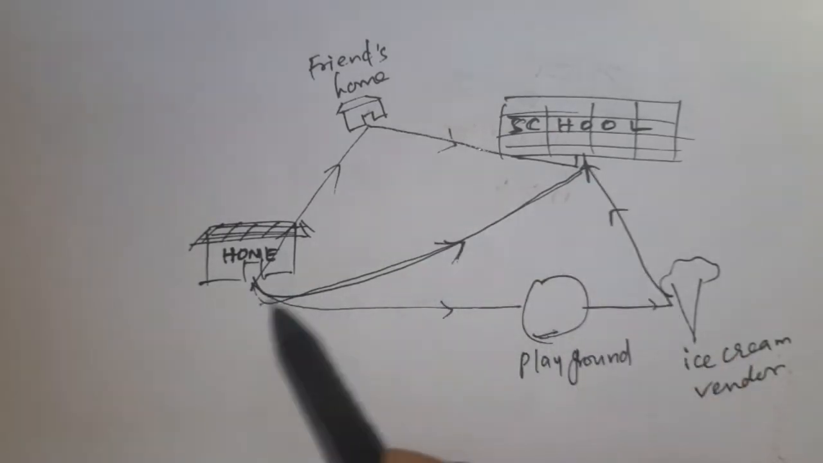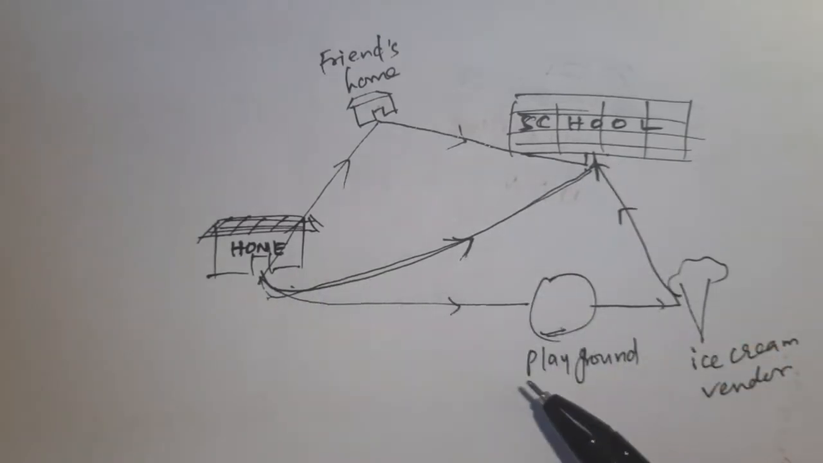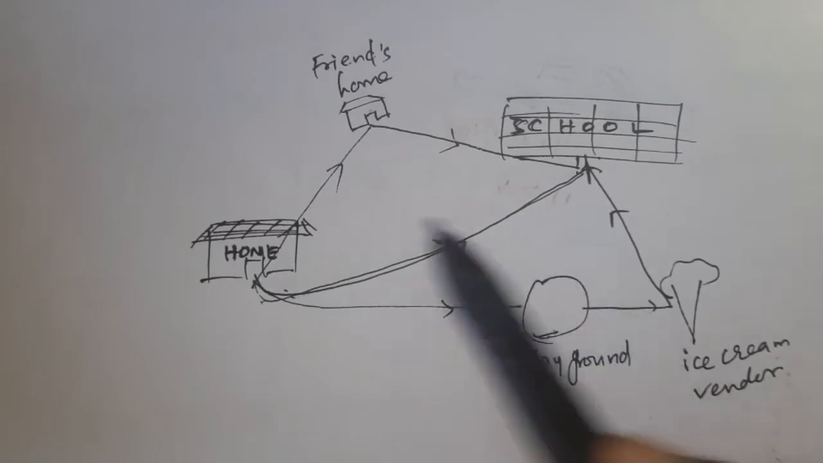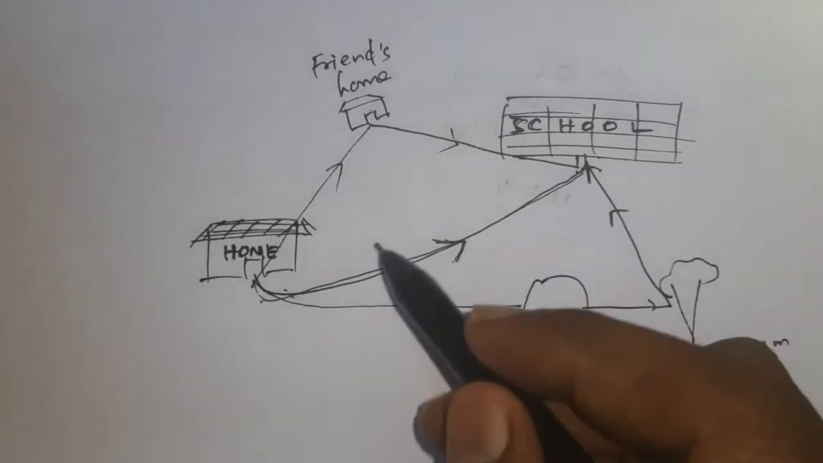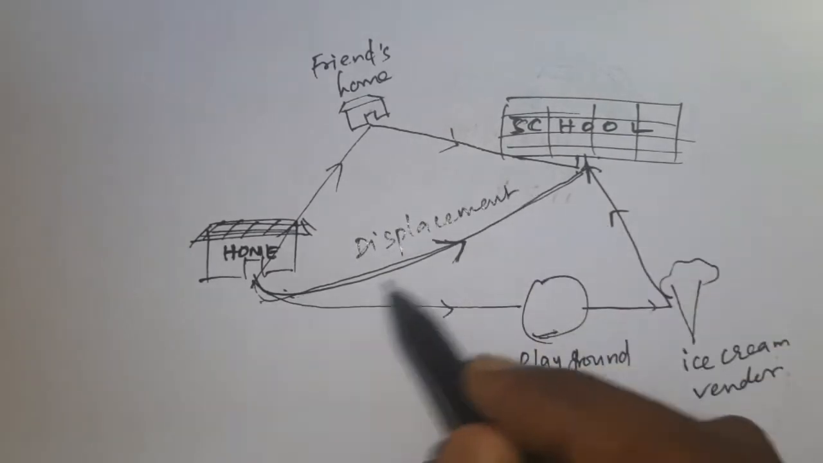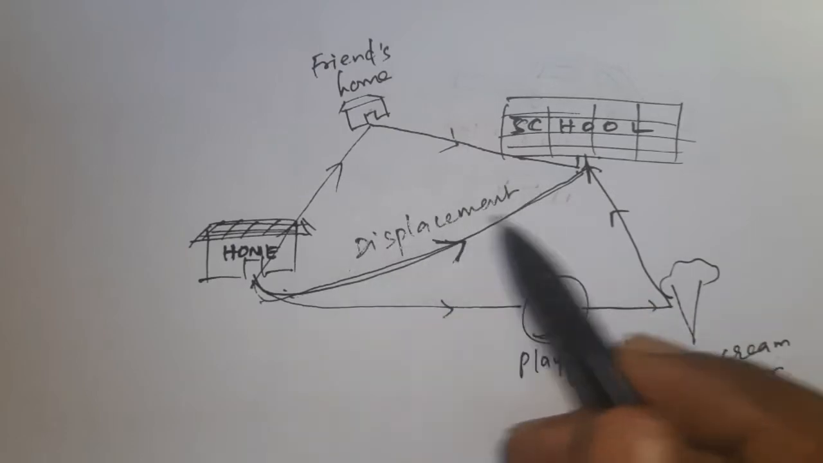So which one is the shortest path? This is the shortest path from home to school, we will not go anywhere. So this is the shortest path in a particular direction. The shortest path in a particular direction is nothing but displacement. So for displacement, direction is very important. So this displacement is changing.